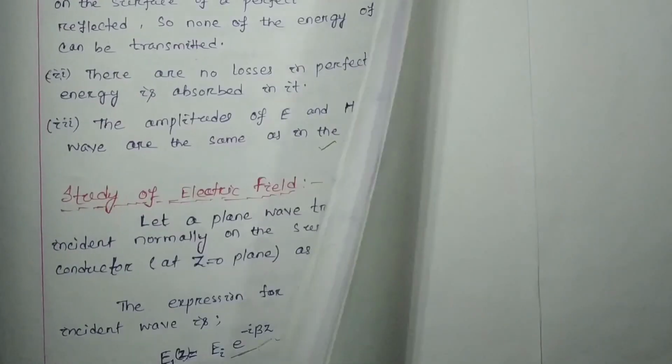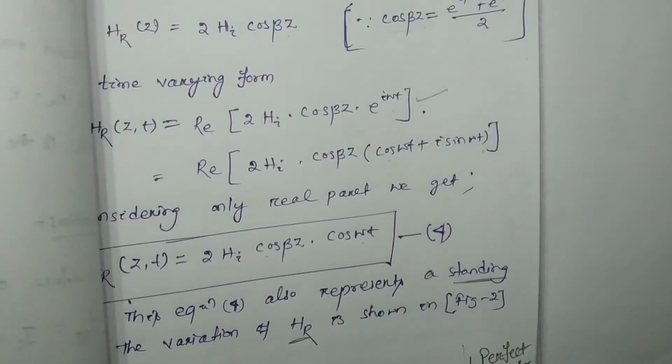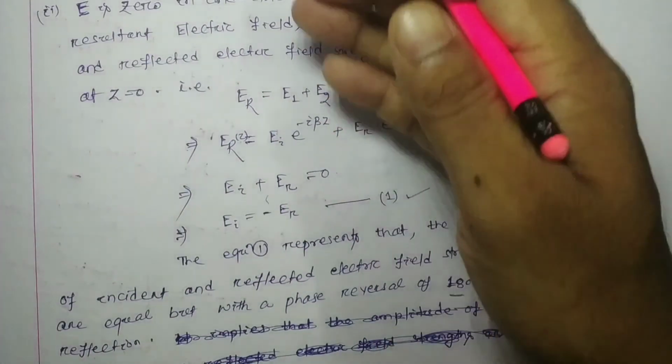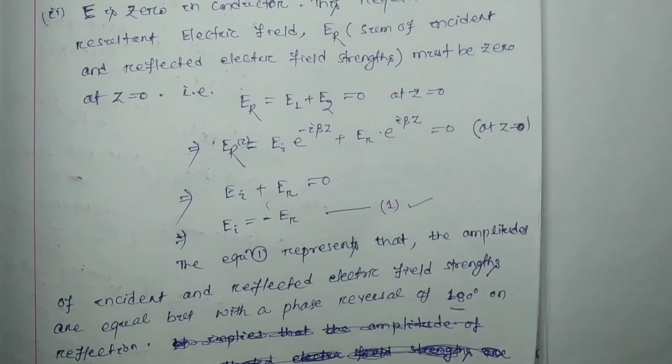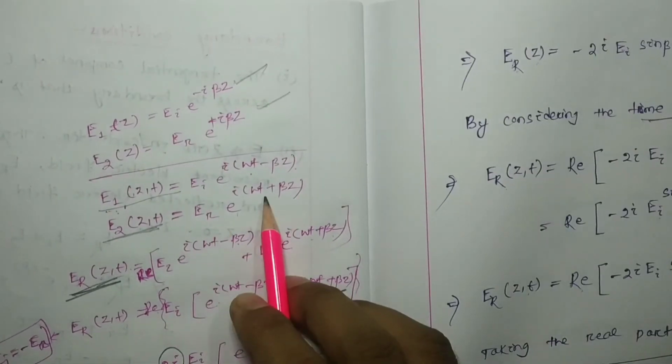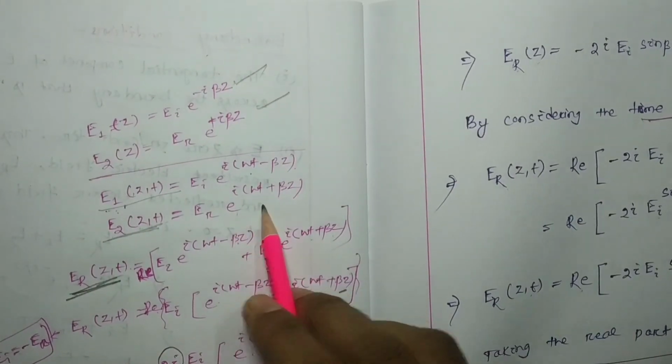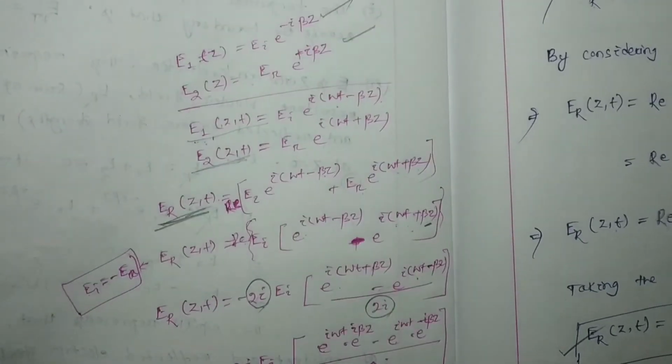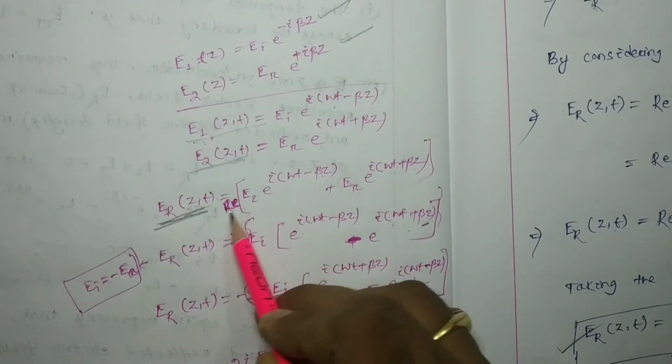So I suggest that you go through this video carefully and write down the notes. Here again I am going to tell you that you can write in whichever way I have written, or you can consider this way also. If you consider this way, you are going to get the same answer, but from the initial step you have to write the real part of this one.